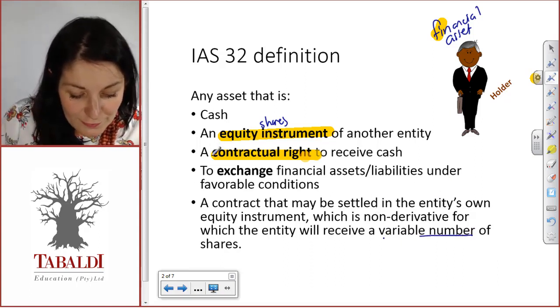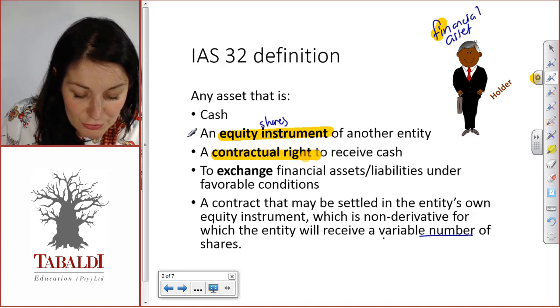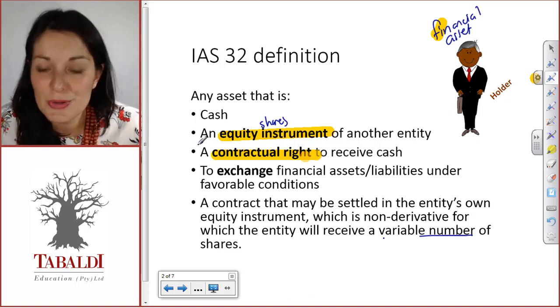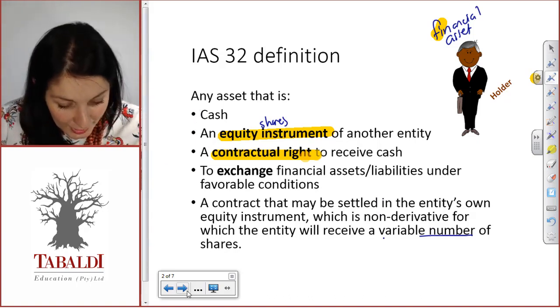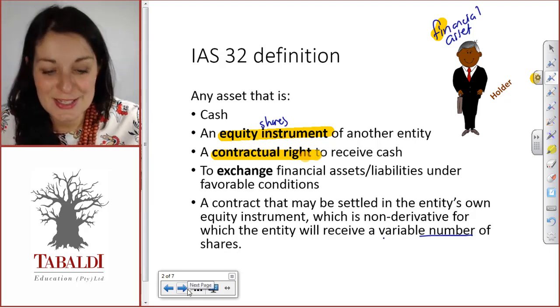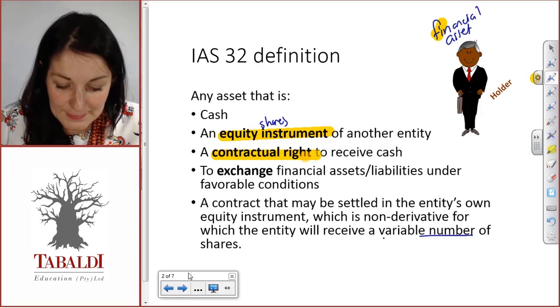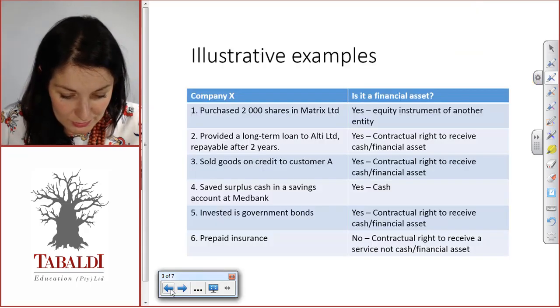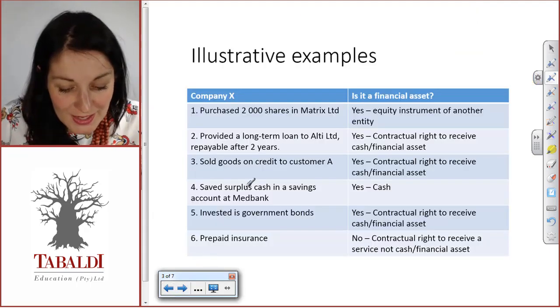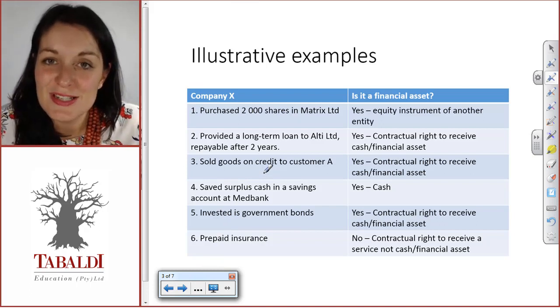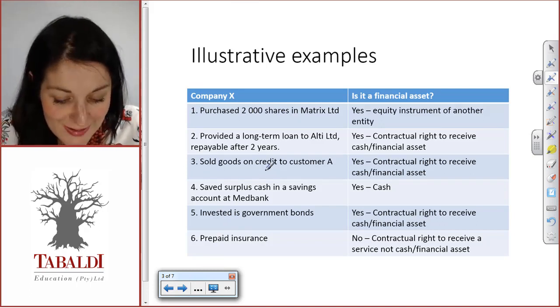But we're going to focus on these three, because these are the most common ones. So let's look at a few examples to make sure that we understand this definition of IAS 32 for a financial asset.